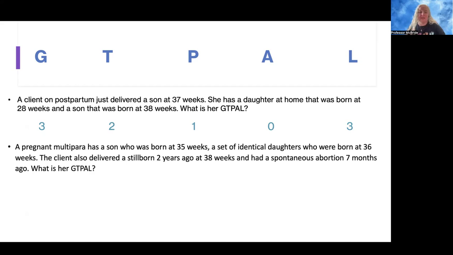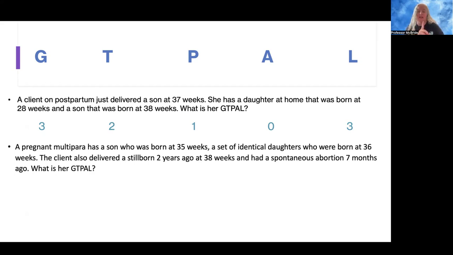So in the very beginning of the scenario, we can see that she is a multipara. So she's had multiple deliveries after 20 weeks. Okay, so we know that she is a multigravida multipara. So when we think about how many pregnancies she's had, it says she's pregnant. A pregnant multipara has a son who was born. So that's 1 pregnancy. She's pregnant currently.